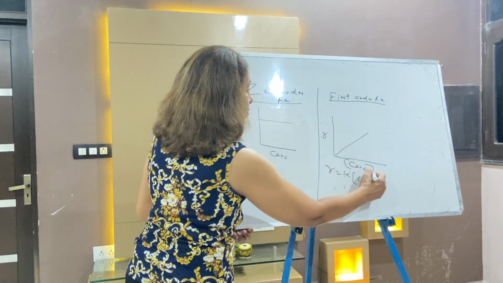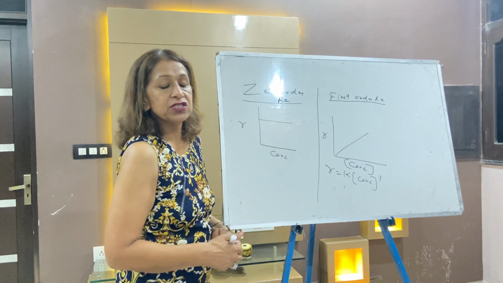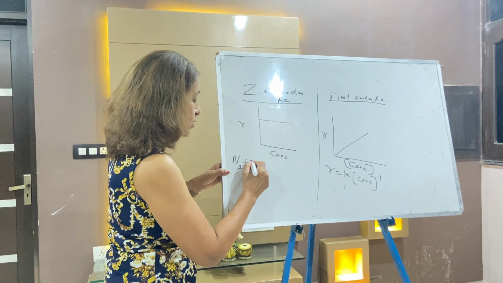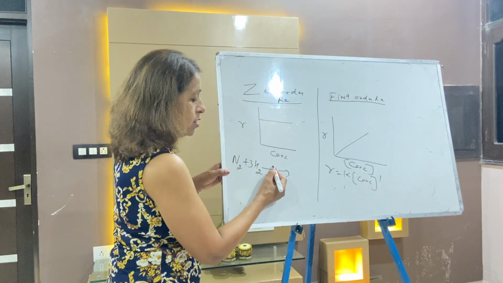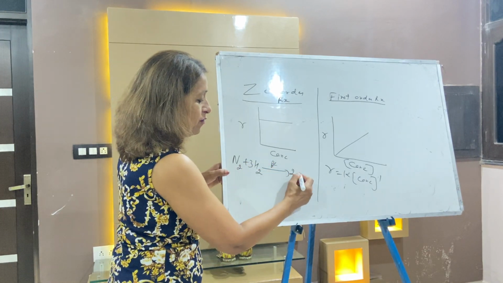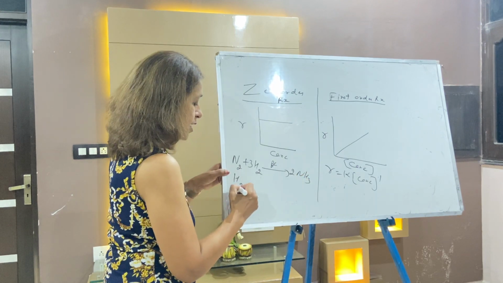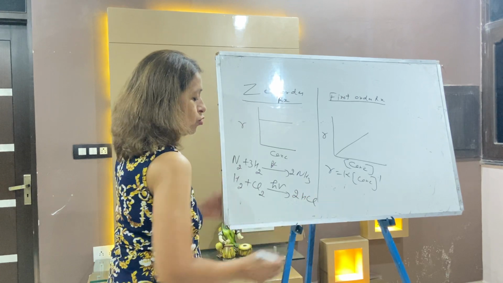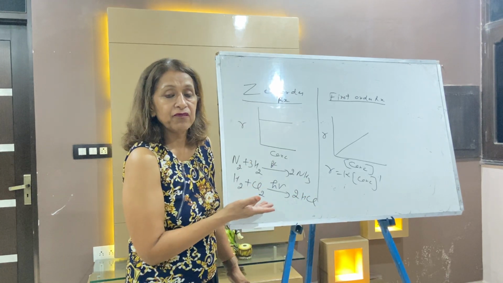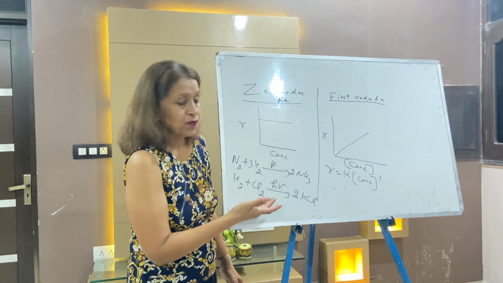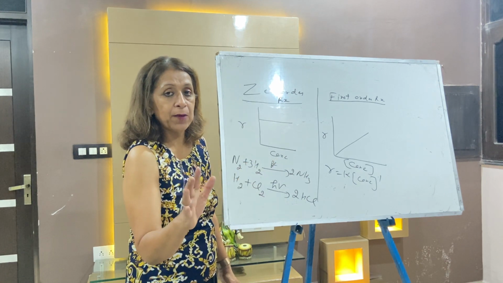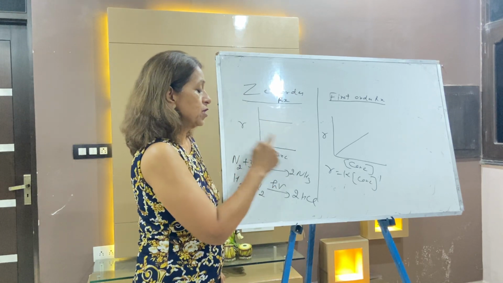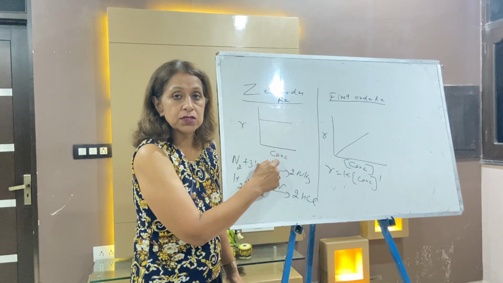So what is zero order reaction? Those reactions which never depend upon the concentration but depend upon the catalyst. For example, N2 plus 3H2 waiting for catalyst. The catalyst will come, platinum, and ammonia will form. H2 plus Cl2 gives 2HCl, waiting for the catalyst, sunlight, and 2HCl forms. So those reactions which are catalyst dependent, the moment the catalyst comes, the reaction will start, not depending on the concentration quantity. Those reactions are zero order. So this is zero order reaction where rate is independent of the concentration.